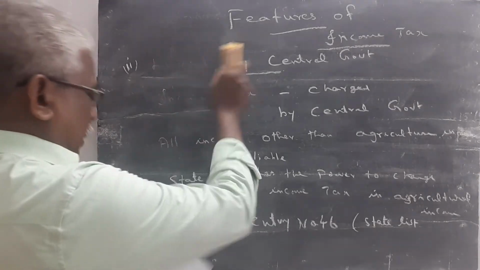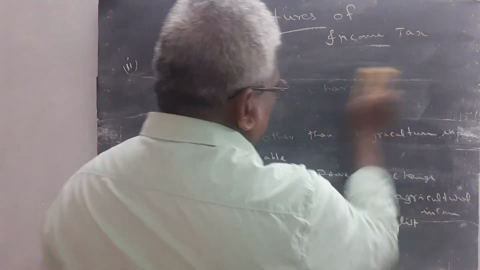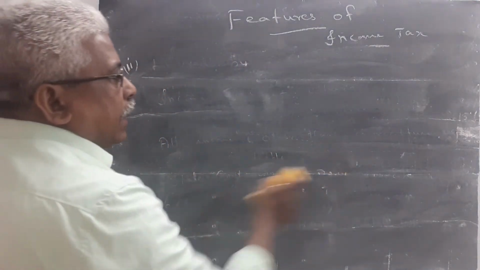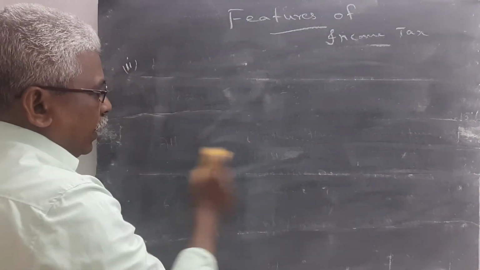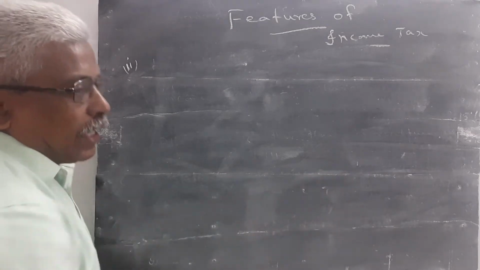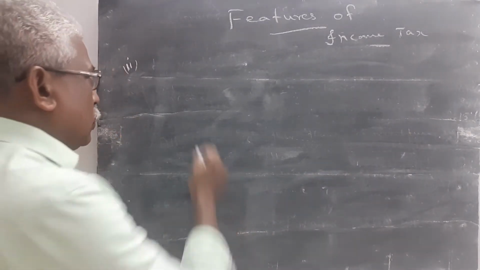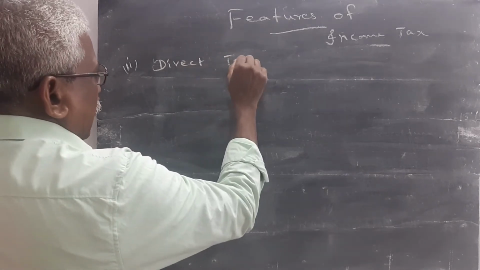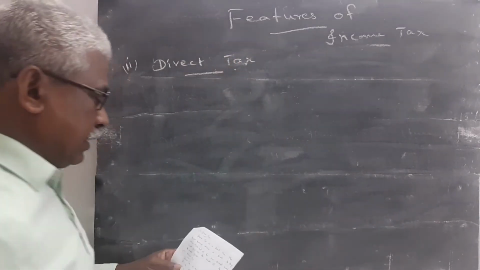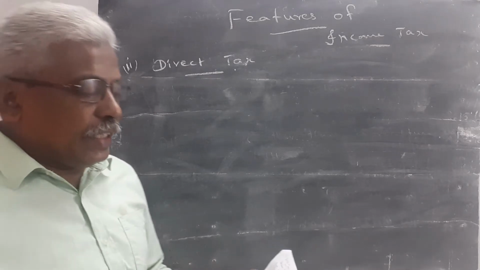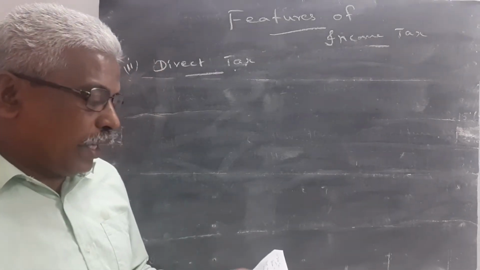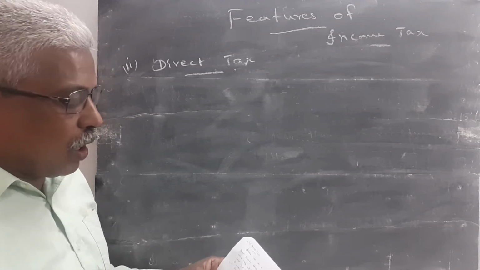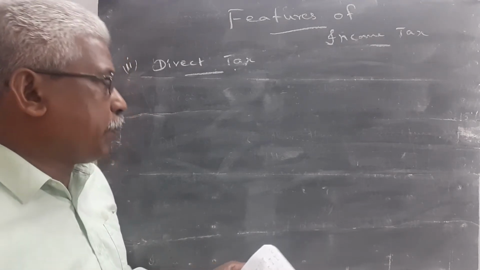Then point number 3, income tax is a direct tax. Already we studied that income tax is a direct tax. The person who earns income pays the tax directly to the central government. The person earning income is liable to pay out of his own pocket and cannot pass the burden of tax to another person.